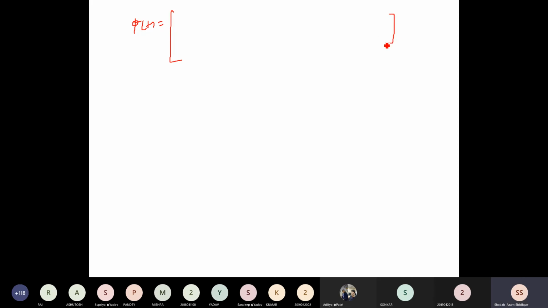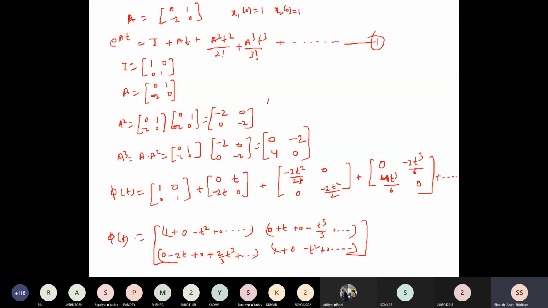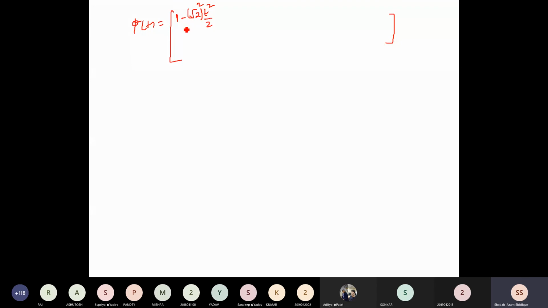Okay, so we can see here in the previous case, this is 1 minus t square plus something dot dot dot that will come. So how we can write this, we can write the equation as 1 minus, अब ये प्रैक्टिस करना पड़ेगा, सीरीज का आपको थोड़ा लाना पड़ेगा यहाँ पे, ठीक है. 1 minus root 2 t, okay, t square by 2 we can write here. So see how we can write root 2 square t square by 2. So we have already 2 by 2 था, तो यहाँ पे इसको लिख सकते हैं, t square था फॉर्म में ना, previously 1 minus t square था, t square को लिख सकते हैं root 2 t square by 2.